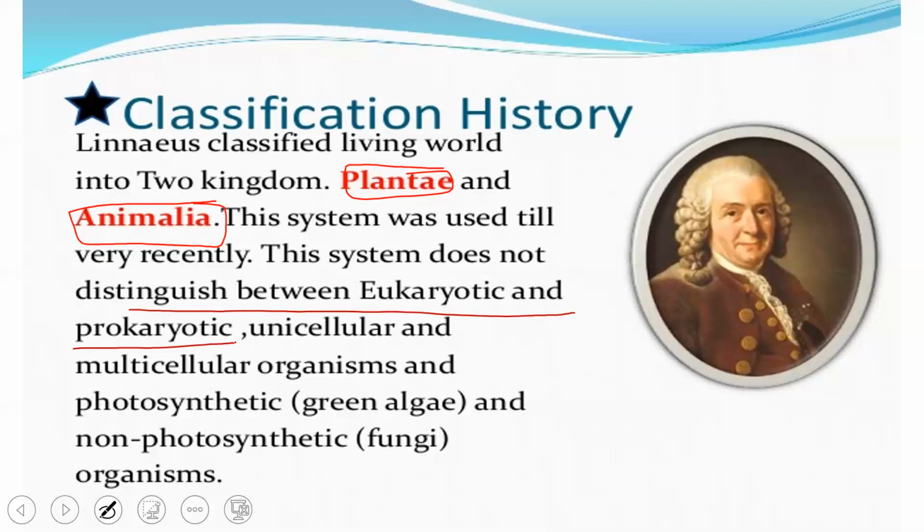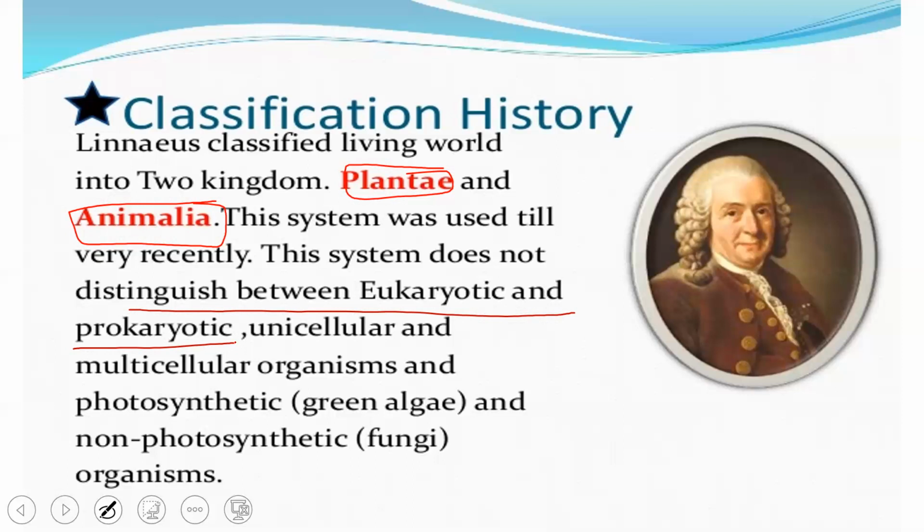We know that prokaryotic organisms have fewer characteristic features and do not have membrane bound organelles. There are other properties also which they do not possess. There is no distinct nucleus as well.